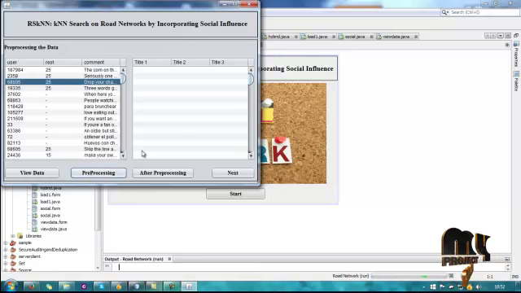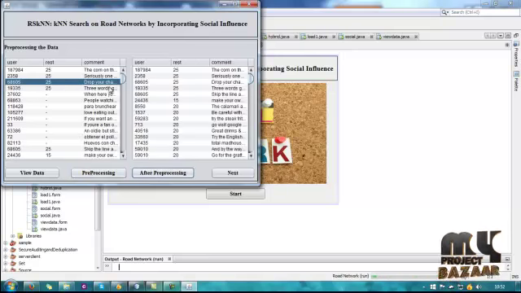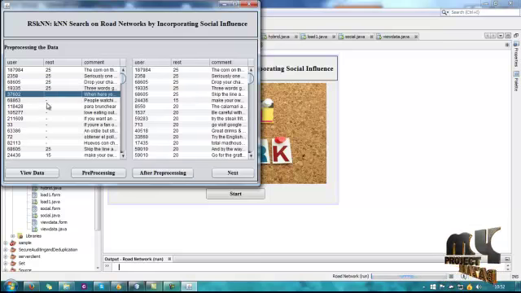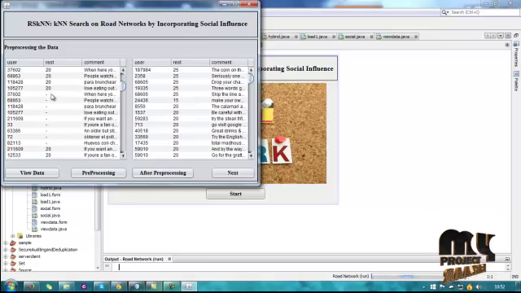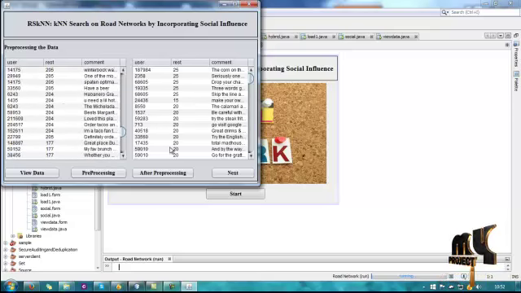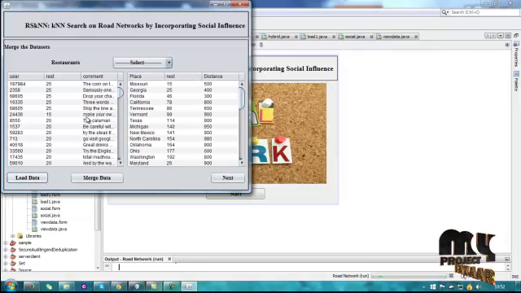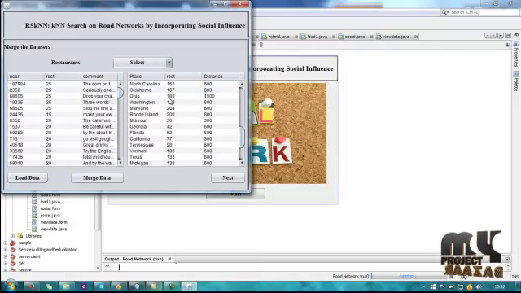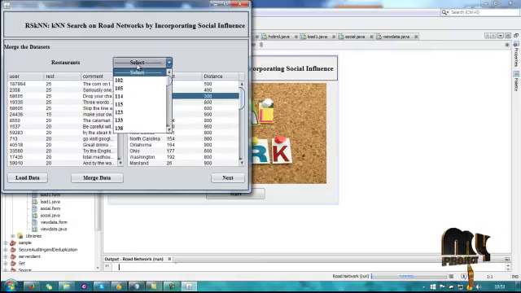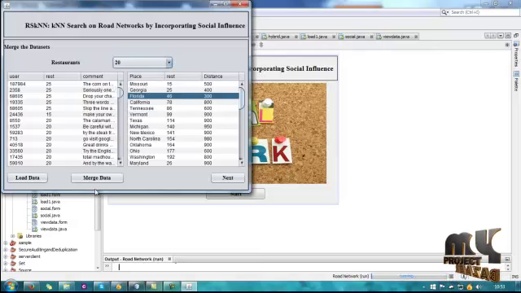Pre-processing data. Pre-processing completed. After the pre-processing, the unwanted data is removed: these are the empty fields and some other fields. We remove the unwanted data from our dataset. Next, load data. These are two datasets. This is our place, restaurant and distance for the users. This is our second dataset, and choose any one restaurant name and merge the data.